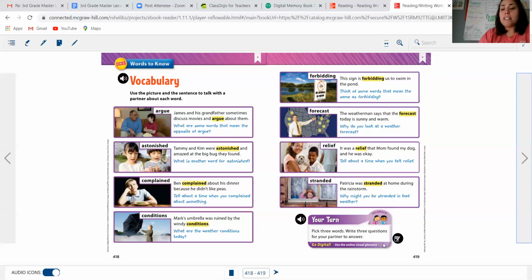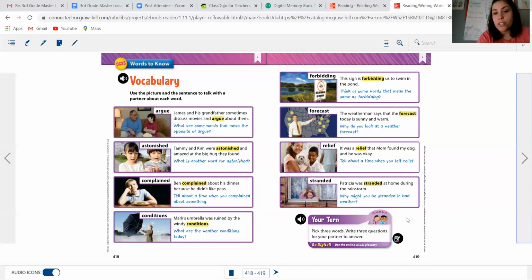And down here at the bottom, this is what I want you to focus on today. It's your turn. Pick 3 words and write 3 questions for your partner to answer, really for yourself to answer. So 3 questions, and I want you to answer them. So you're going to be the partner, okay?